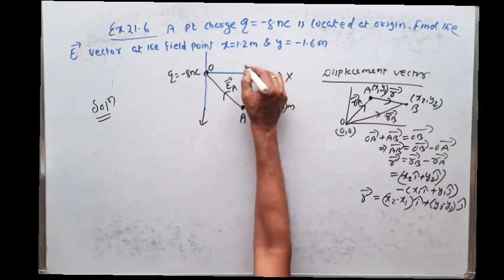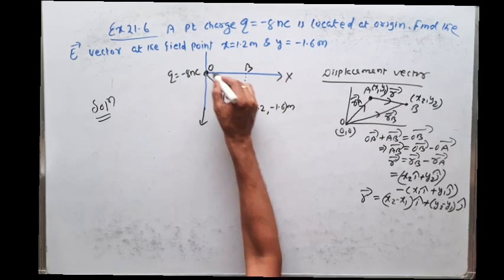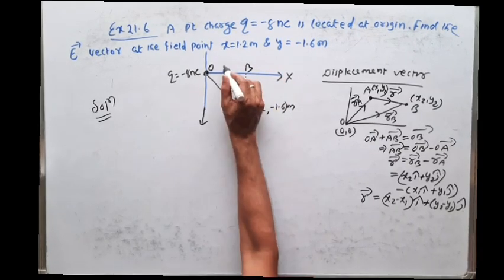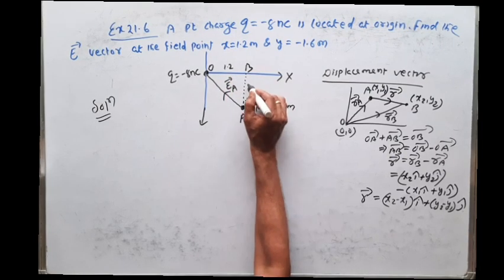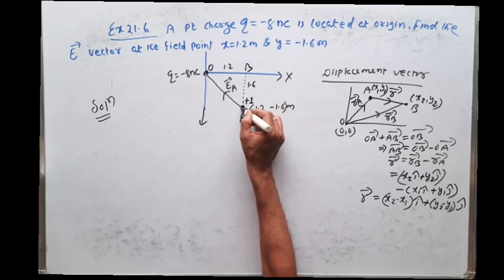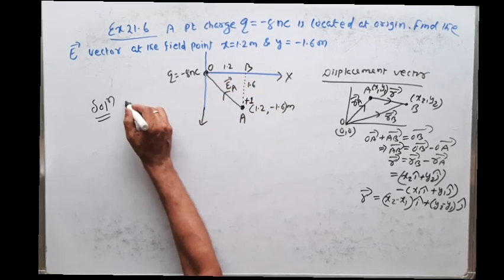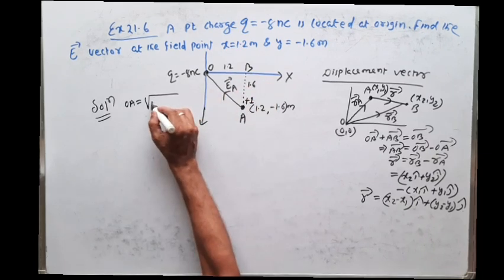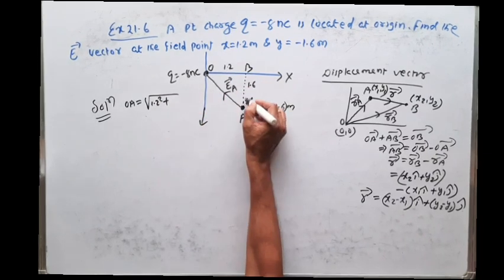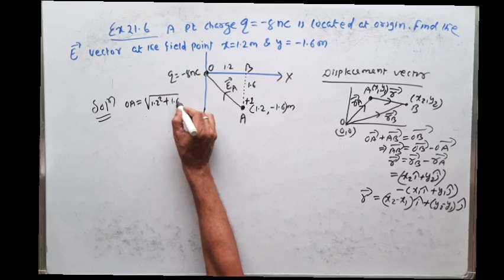First you see, let us say this is B. So what is the OB distance? OB distance is equal to 1.2. And what is AB distance? AB distance is equal to 1.6. Then you find out what is OA distance. So what is OA distance? It is square root of OB square, 1.2 square, plus AB square, that is 1.6 square.